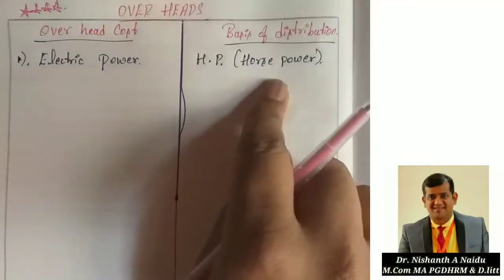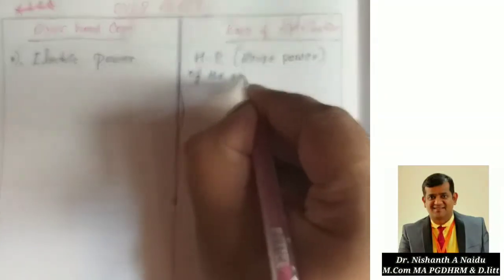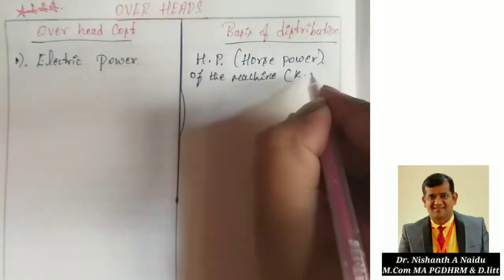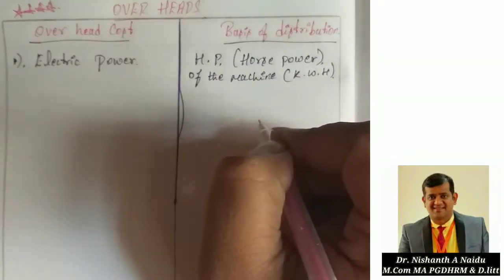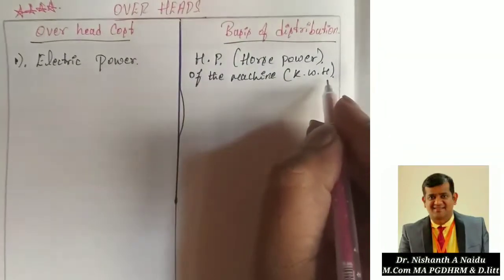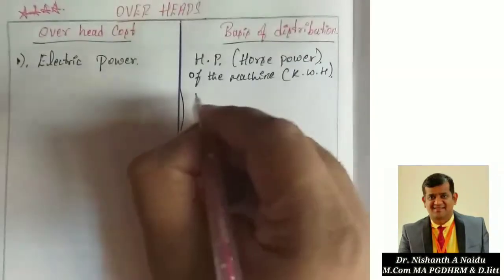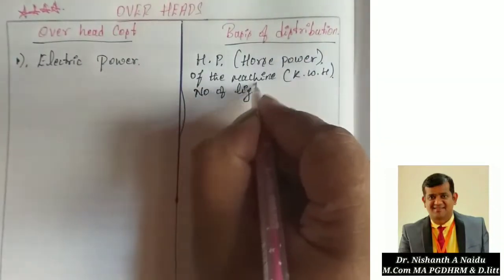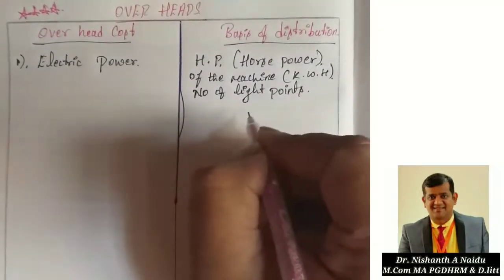If the horsepower of the machine is not given, we can use kWh, kilowatt hours. If kWh is not there, then we might consider the number of light points in each department.